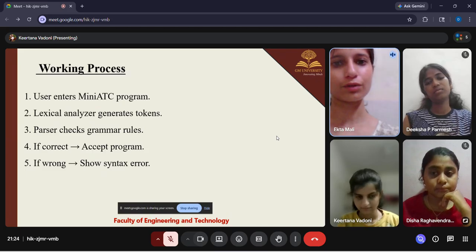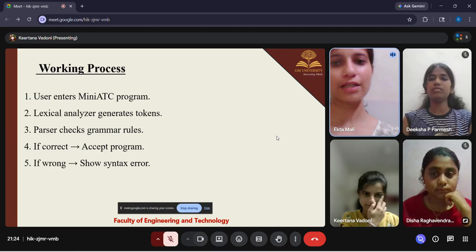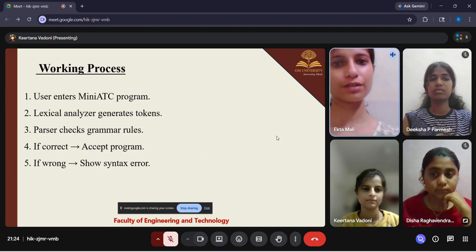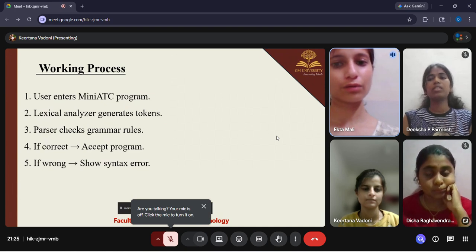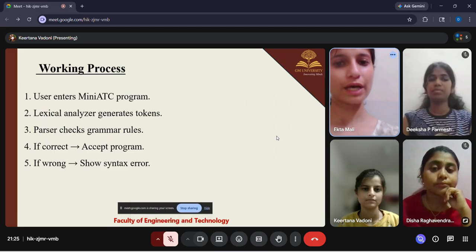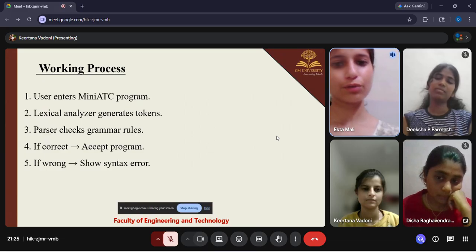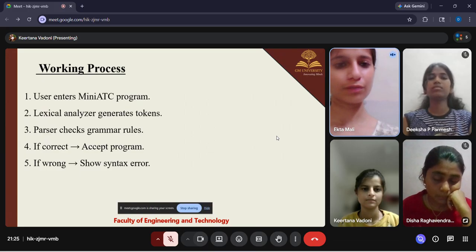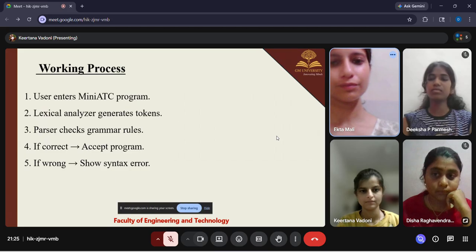If we look at the working process, first the user enters the mini ATC program. Next, the lexical analyzer scans the program and breaks it into tokens such as keywords, identifiers, and numbers. Next, the parser checks whether the tokens follow the grammar rules or not. If all the rules are correct, the program is accepted, and if any rule is violated, the system displays the syntax error. Next slide.